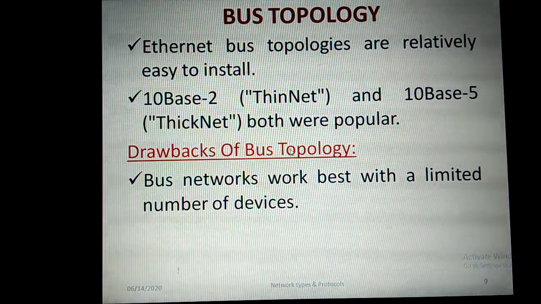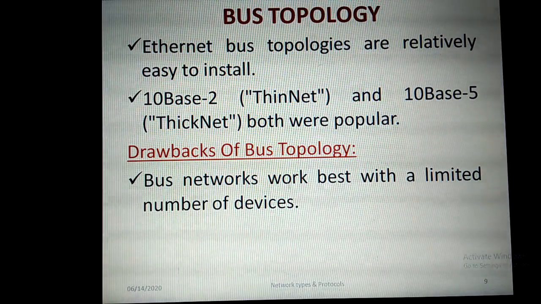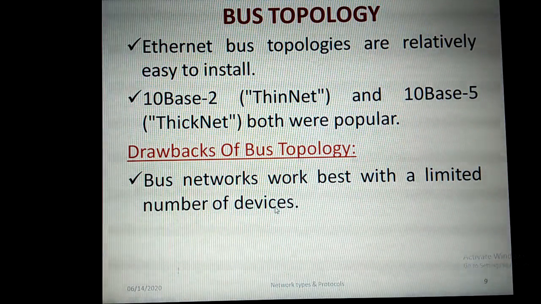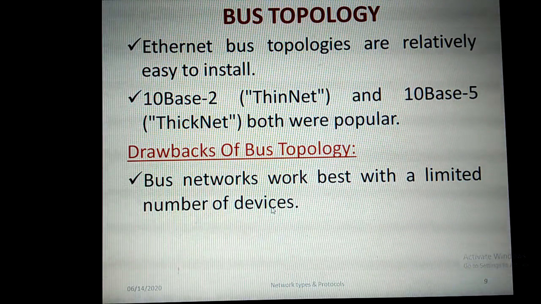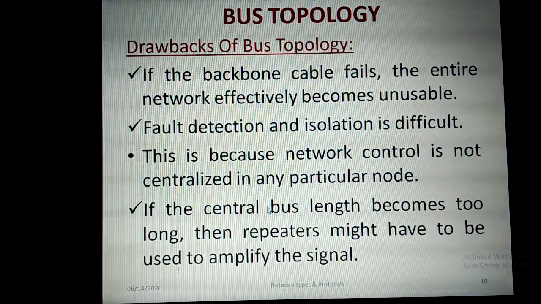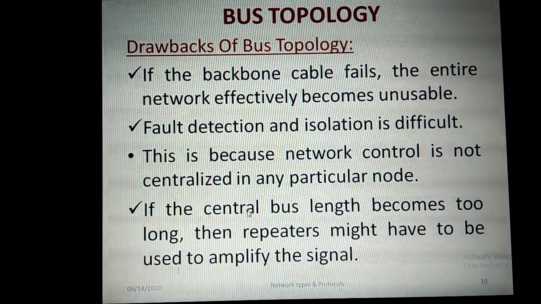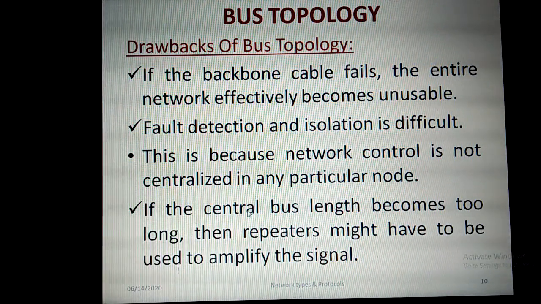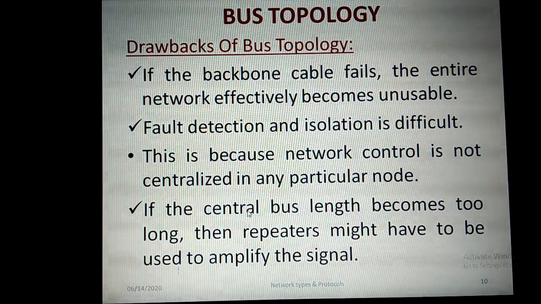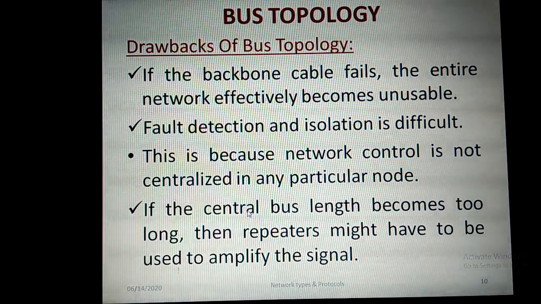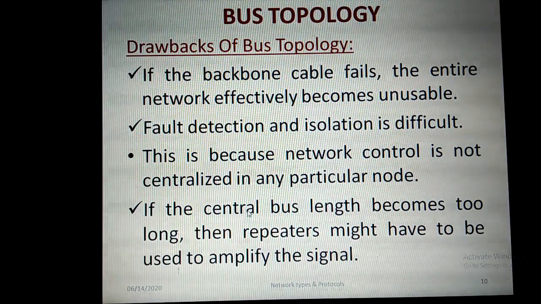So what are the drawbacks of bus topology? Bus networks work best with a limited number of devices only. So only a limited number of devices we can connect on the common cable. And if the backbone cable fails, because that is a common single cable, the entire network effectively becomes unusable. So we cannot transmit any data from one device to another device.